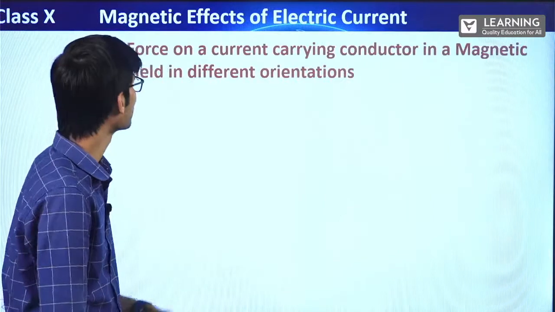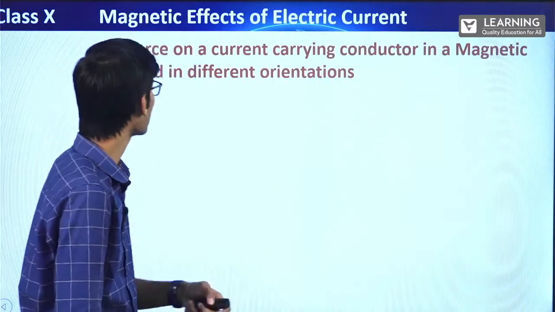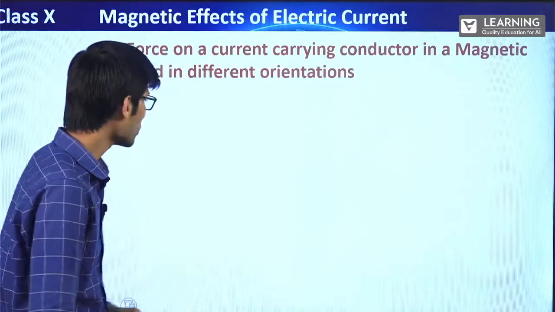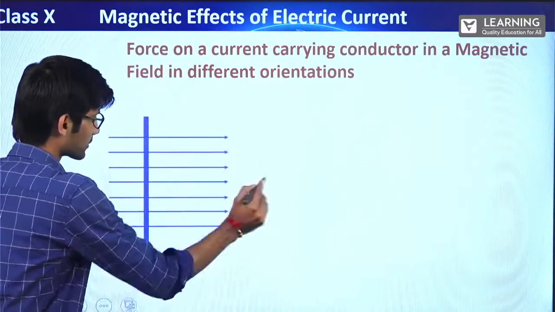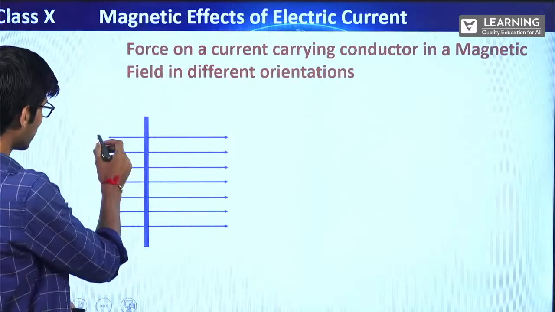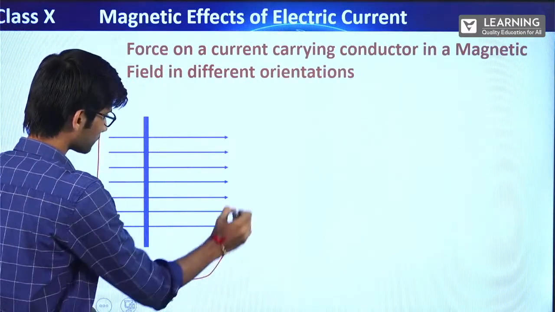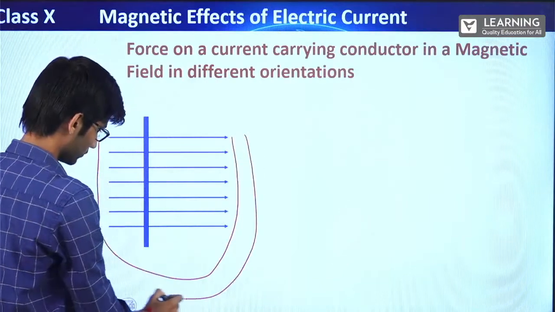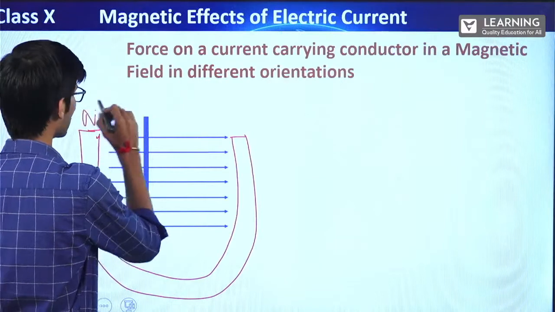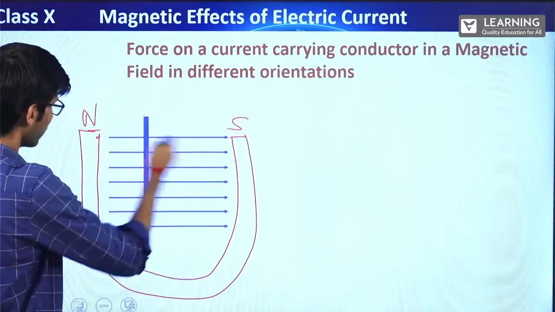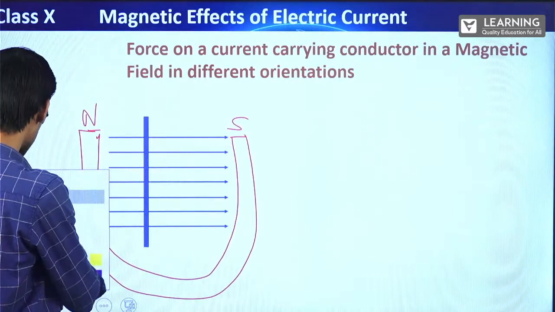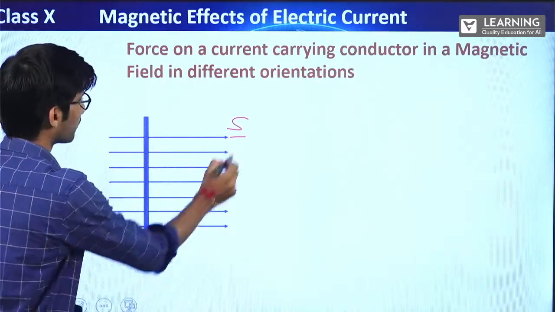Let's go ahead. Now, force on a current carrying conductor in a magnetic field in different orientations. Now, suppose the magnetic field is like this. This is the external magnetic field. How can this magnetic field come? Suppose the horseshoe magnet is kept like this. This is north, this is south. So the magnetic field will be from north to south. Correct? So that's how you get the external magnetic field.